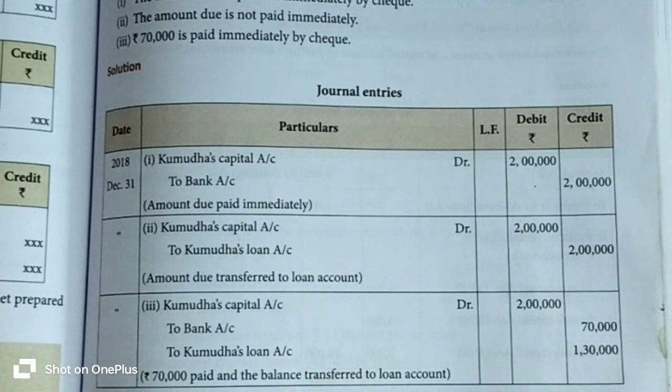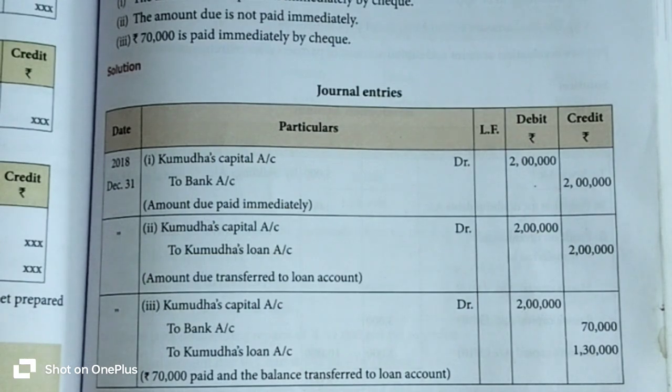So we have to consider the retiring partner's settlement amount as a loan amount for the firm for a few months.